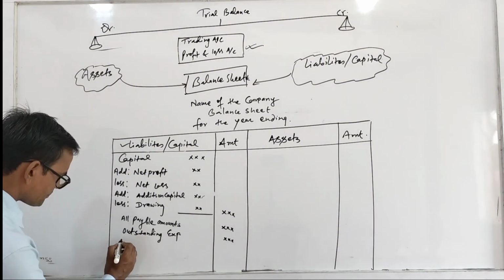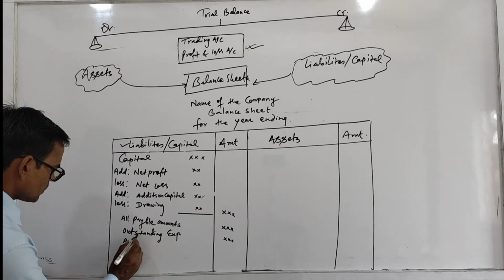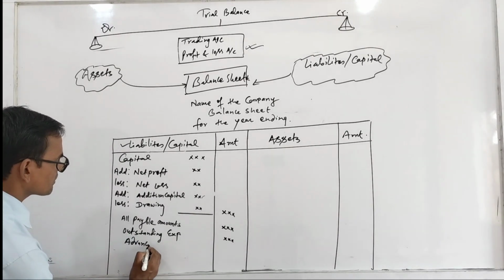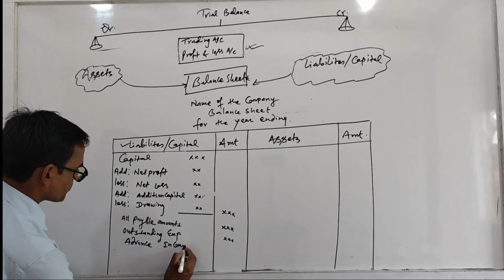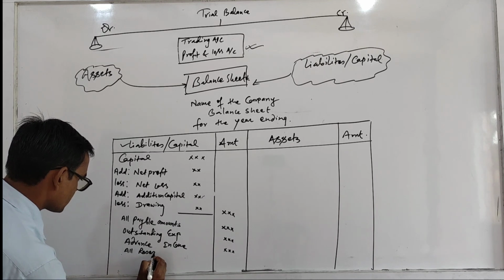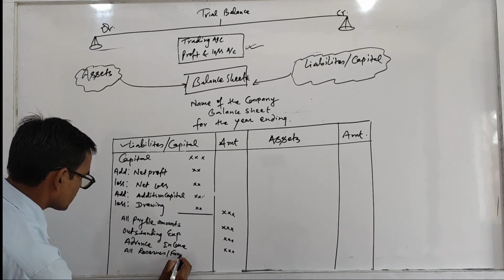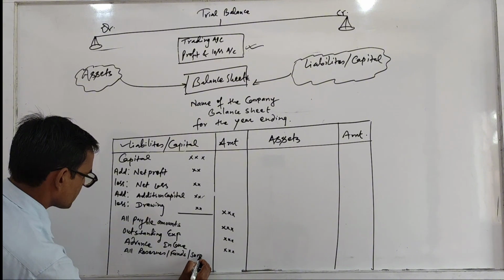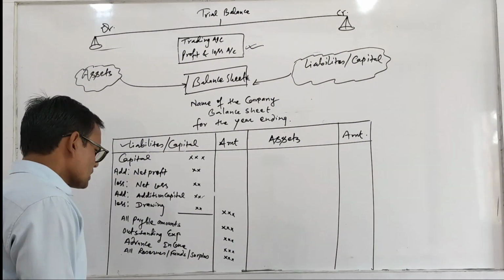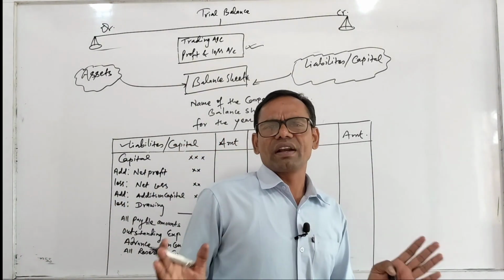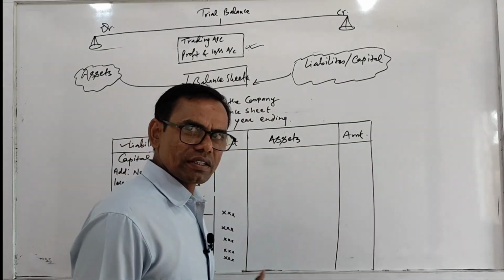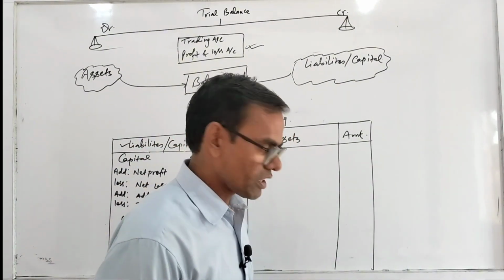There is also advance income. If the income you have taken as advance income, that you have to write here. Similarly all reserves, funds and surplus, that you have to write here. Okay, similarly one thing you understand, payable amount, that is called tirnu parne. For the details point you see the balance sheet of your book.